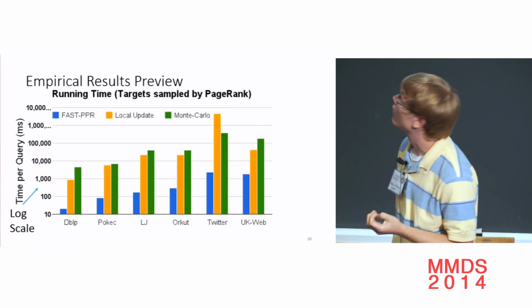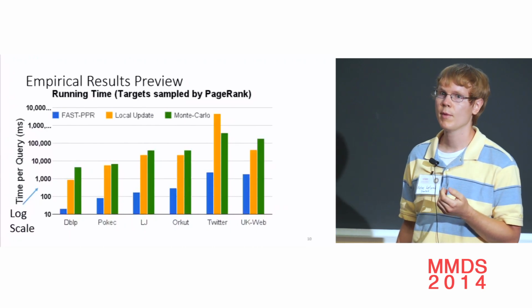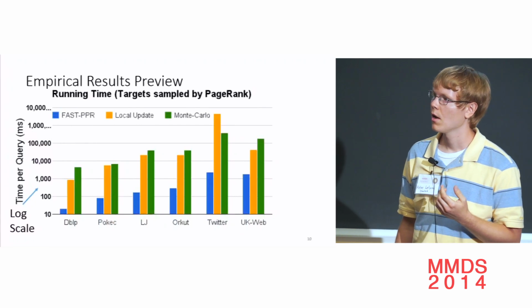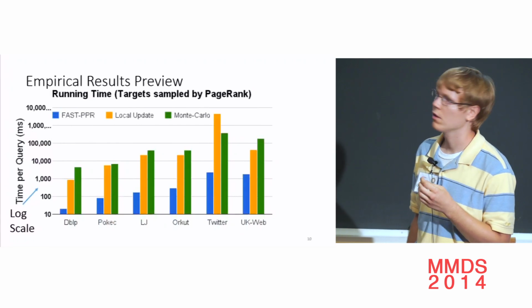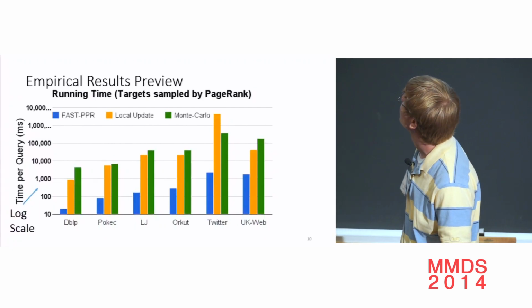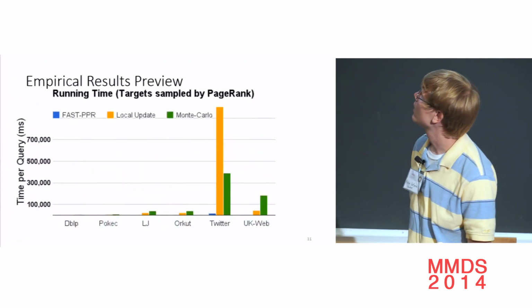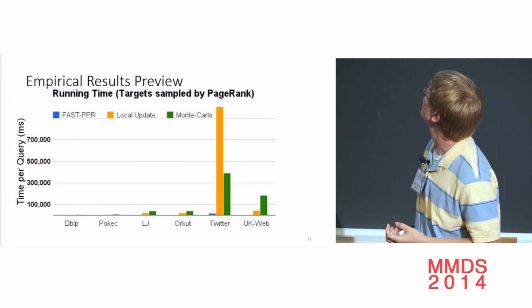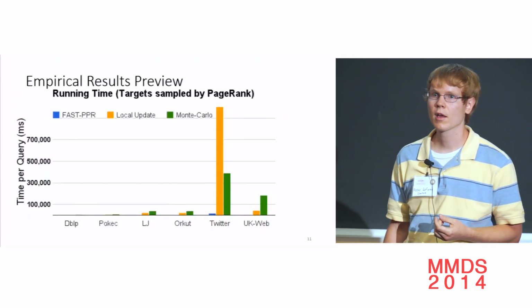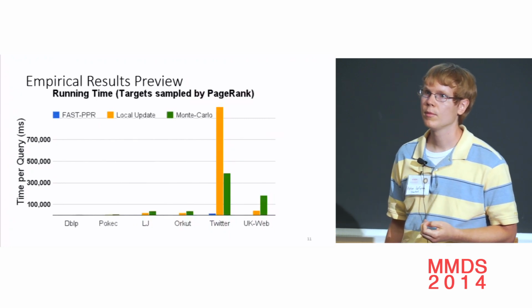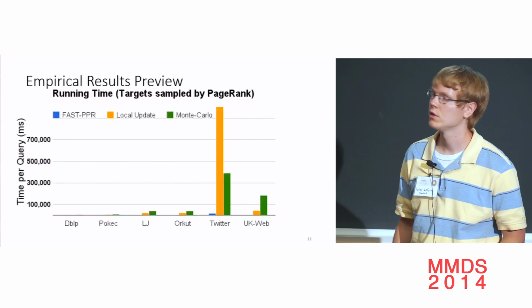Okay. And these other algorithms compute more than just pi_st. They might compute from pi to all the targets, or from one target to every source. We're comparing them for a single pi_st. So that's the problem that we're focusing on. Okay. And to understand the log scale, if we remove it, the running time looks like this. On Twitter, the local update algorithm is taking about an hour. Monte-Carlo is taking about 5 minutes. And our algorithm is taking less than 3 seconds on average.